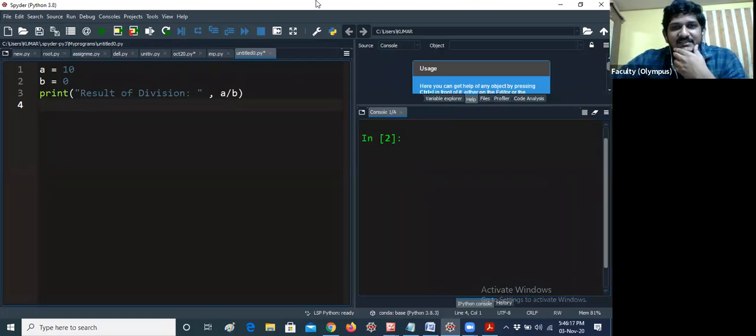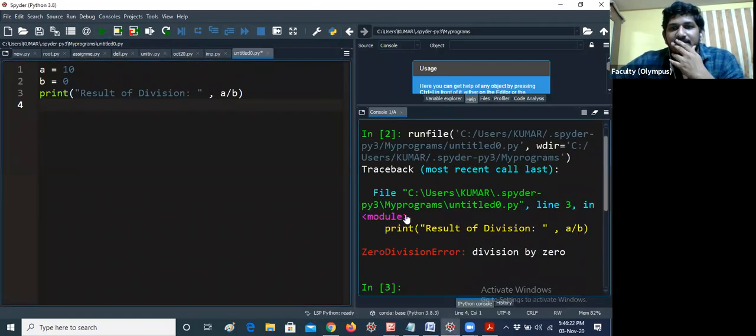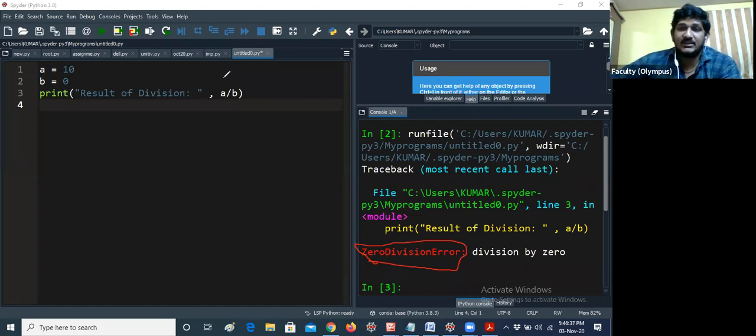So everybody is saying that it is a runtime error. Let me run this program. Yes, zero division error. This is called an exception. It's not a syntax error. That means runtime error. So ZeroDivisionError should be called an exception here.